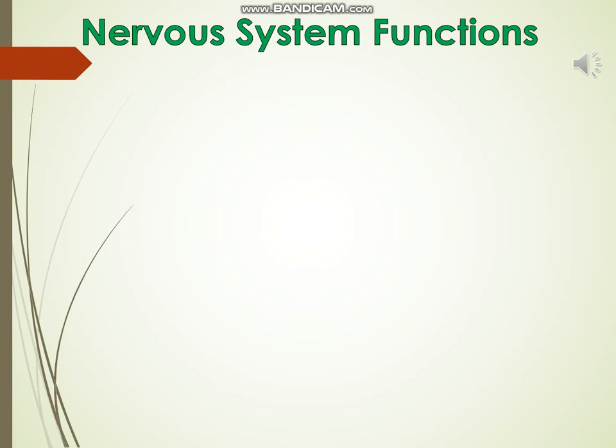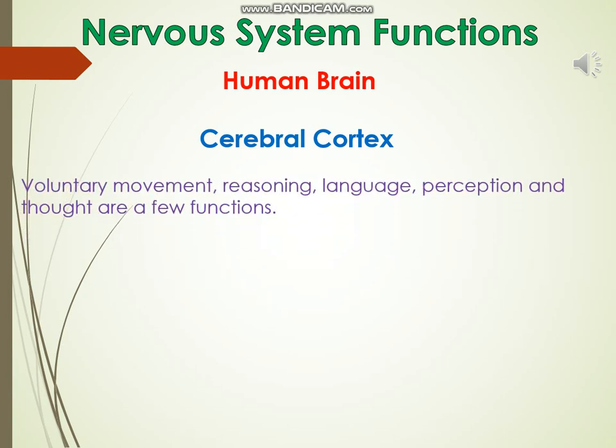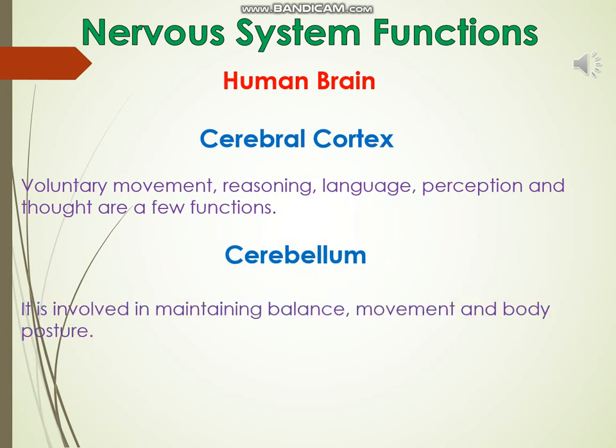Functions of the nervous system. The nervous system consists of different parts performing different functions, listed below, like the functions of various parts of the human brain. The brain consists of the following parts performing the following functions. First one is the cerebral cortex. Voluntary movement, reasoning, language, perception, and thoughts are a few functions. Next one is the cerebellum. It is involved in maintaining balance, movement and body posture.